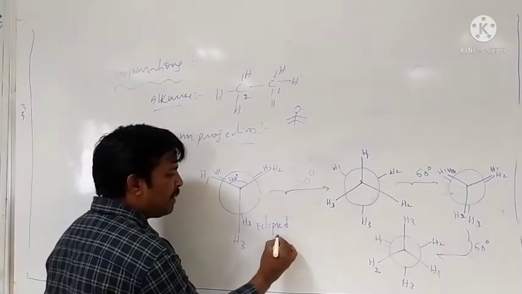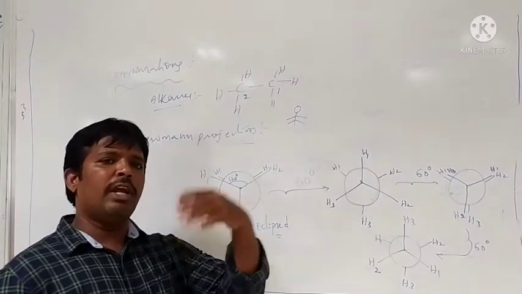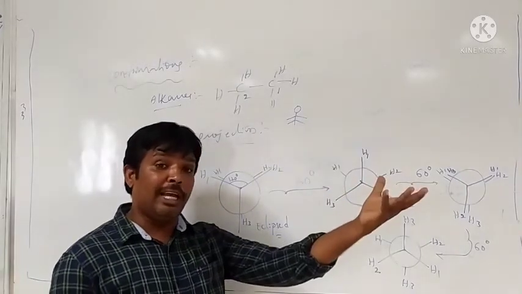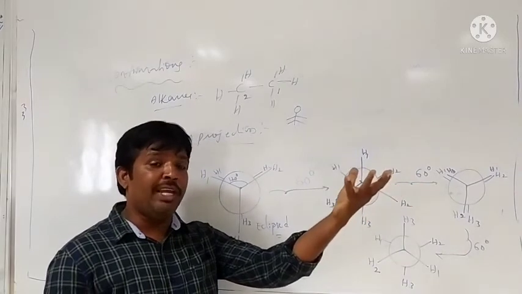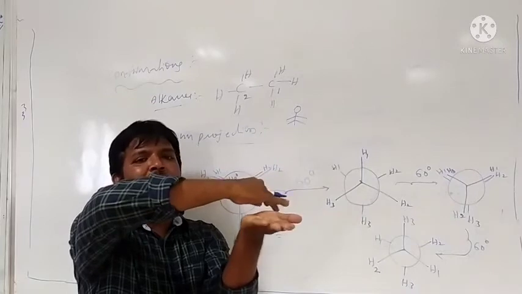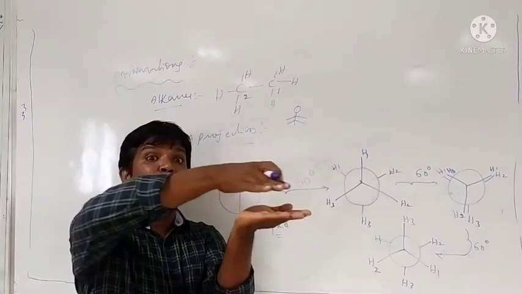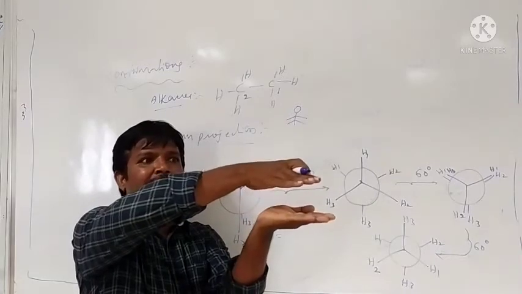Eclipsed means, generally as observed in an eclipse, the moon and the sun coincide or are aligned with each other; both come in the same plane.